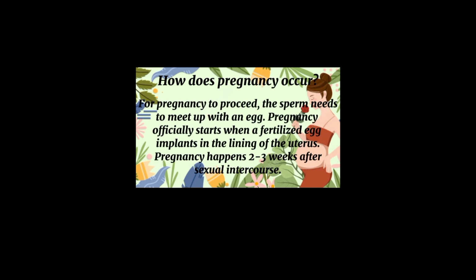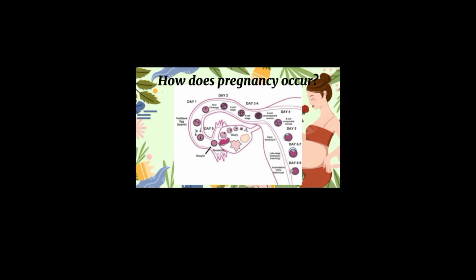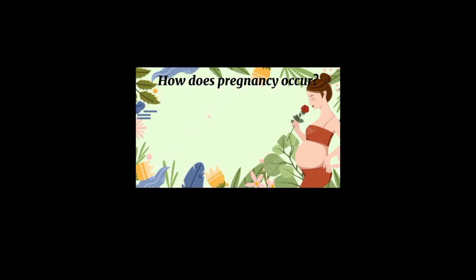For pregnancy to start, the sperm needs to meet up with an egg. Pregnancy officially starts when a fertilized egg implants in the lining of the uterus. Pregnancy happens 2 to 3 weeks after sexual intercourse. For pregnancy to happen, a sperm must meet an egg. Pregnancy officially begins when the fertilized egg attaches to the uterus lining. This usually occurs 2 to 3 weeks after sex.